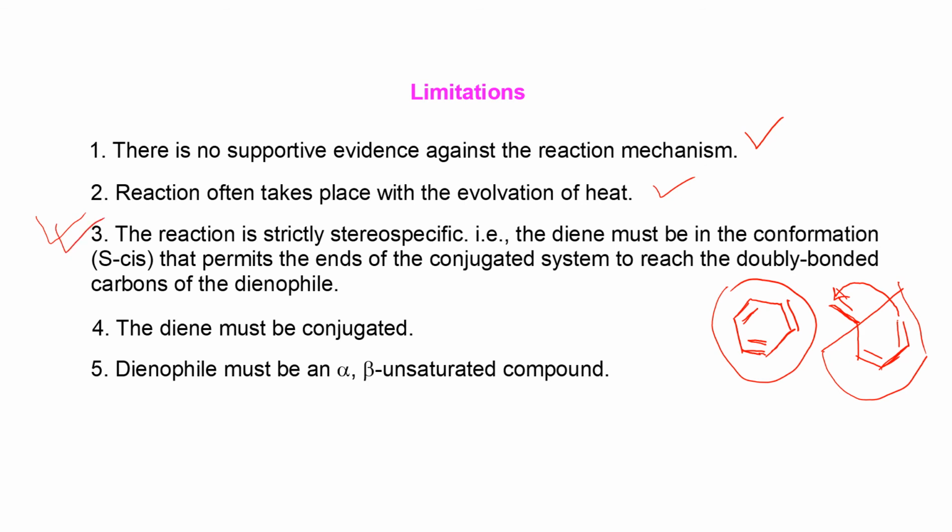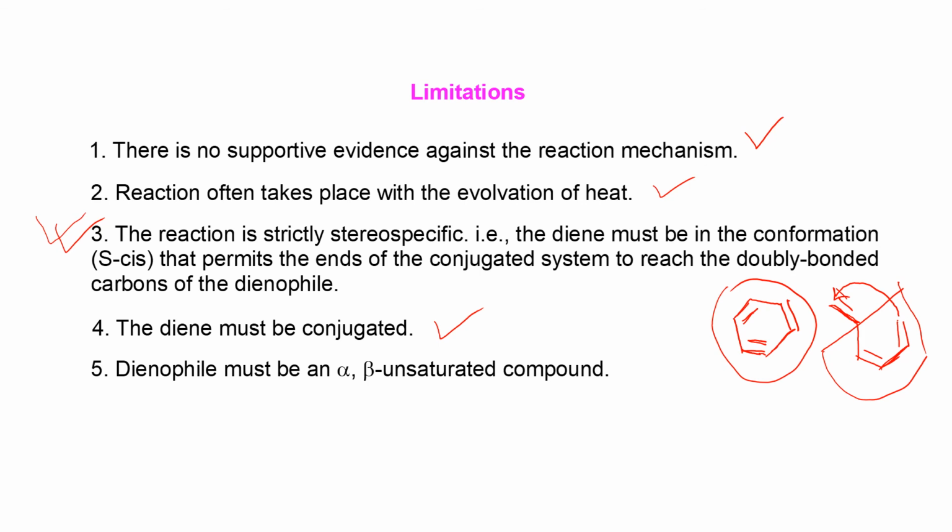The next limitation is that the diene must be conjugated. We already mentioned that in the Diels-Alder reaction we have to use conjugated diene, but other types of diene like non-conjugated or cumulated diene cannot be used in this reaction. In that case, no cyclization will occur and no 6-member ring will be produced.